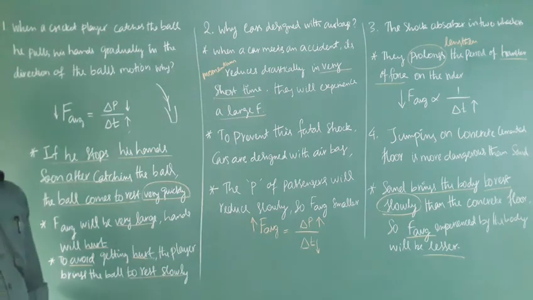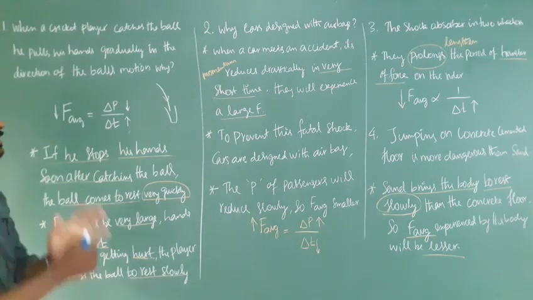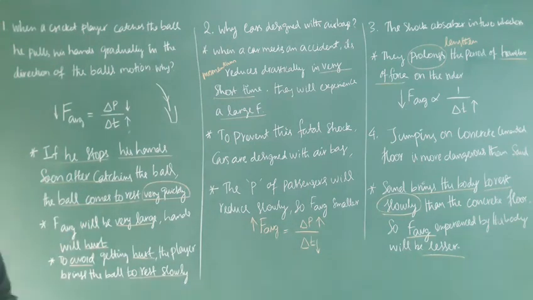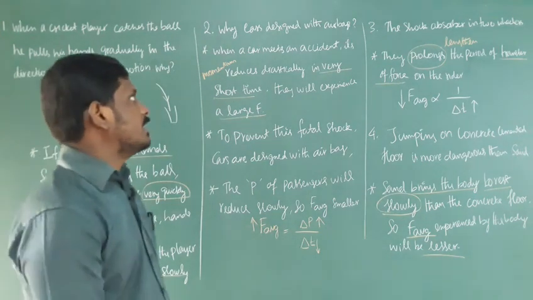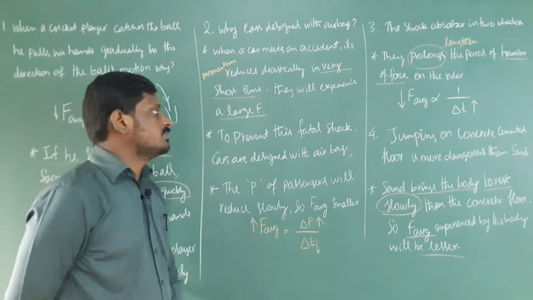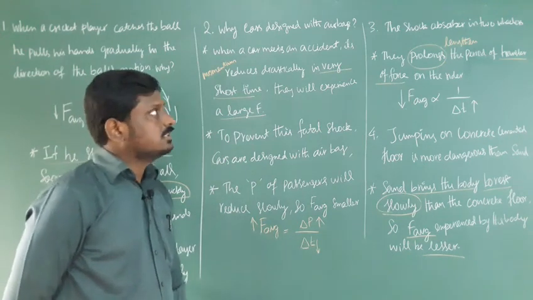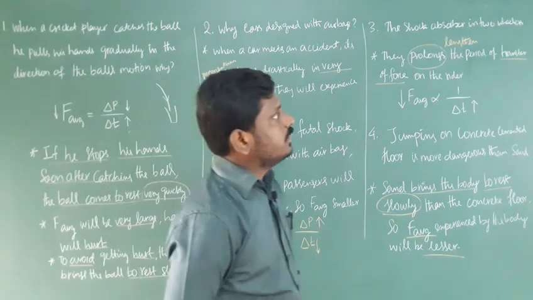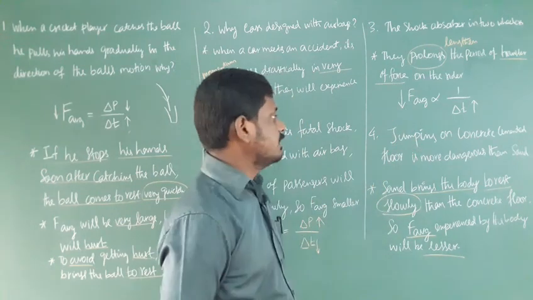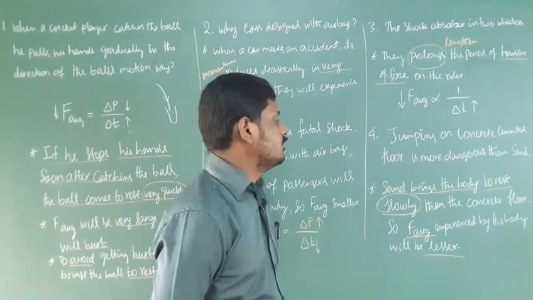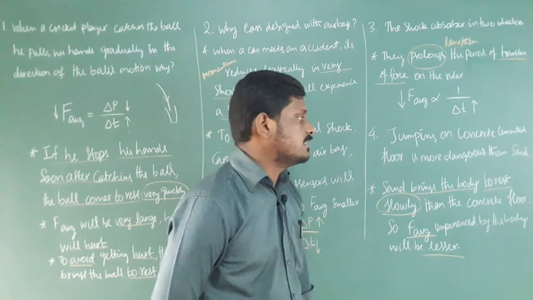So in this class we discussed 4 illustrations. Why the cricket player lowers his hands while catching a ball. Why cars are designed with airbags, that is to prevent the fatal shock. Then the shock absorbers in two-wheelers, which is somewhat similar to airbags. Then why jumping on a concrete cemented floor is more dangerous than on sand. So okay.